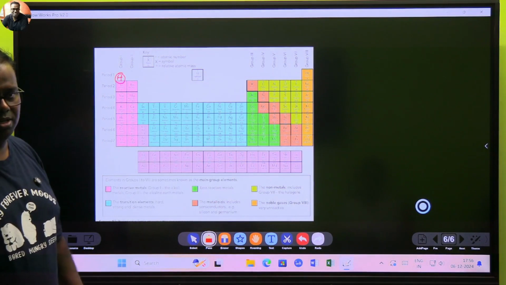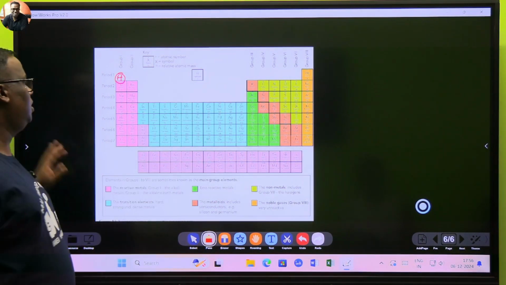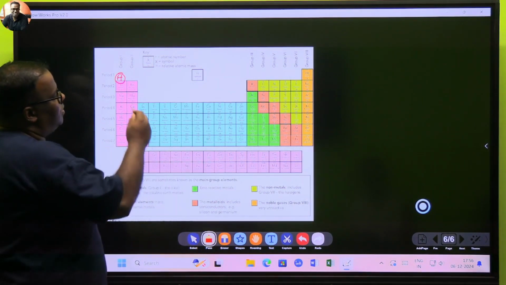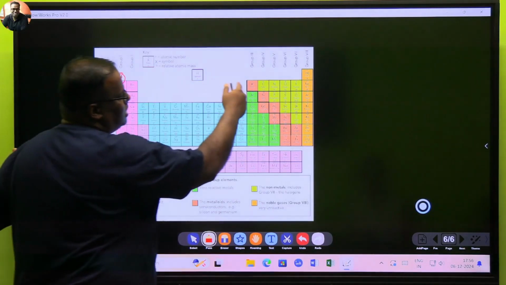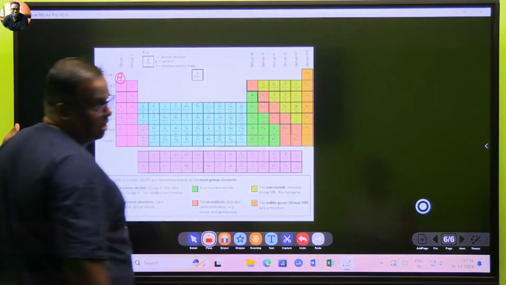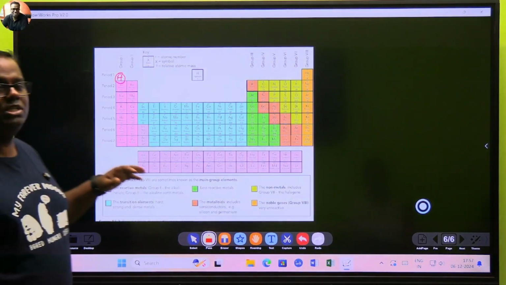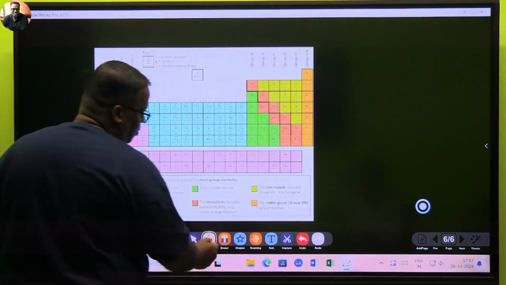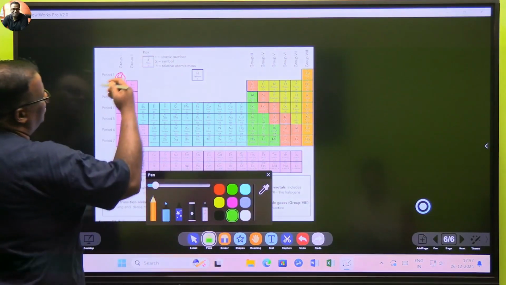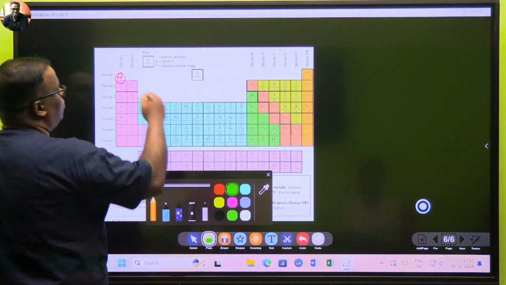Then comes naming. Before I tell you what is group and all, in your Cambridge it is named group 1, group 2, and after that they start from here as 3, 4, 5, 6, 7, 8. If you study in CBSE or other places, your naming will not be like this. Many international books also use different naming. I don't know why Cambridge sticks to this.